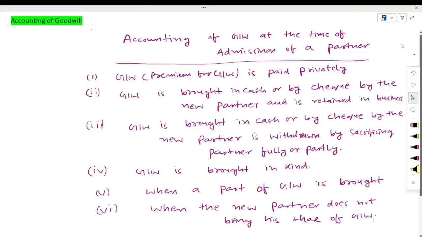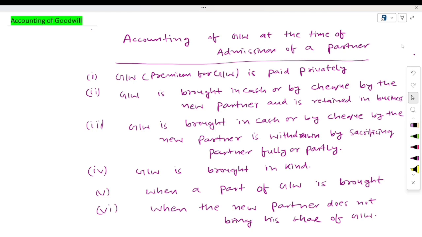Hi everyone, today in this video we are going to discuss the accounting treatment of goodwill at the time of admission of any partner. Here we will understand two types of goodwill. The first one is book goodwill, which is known as purchased goodwill.